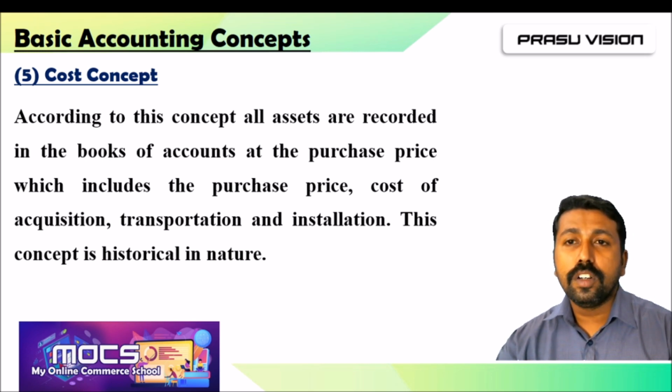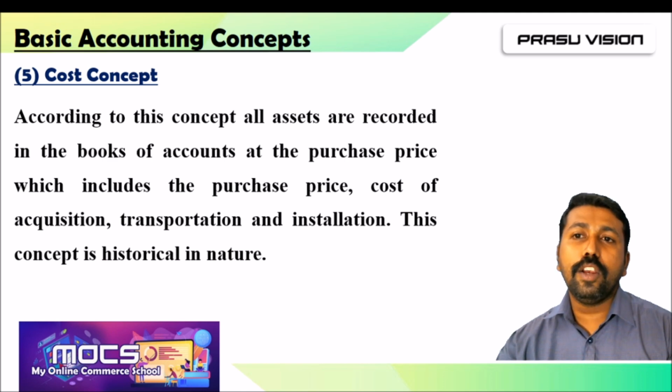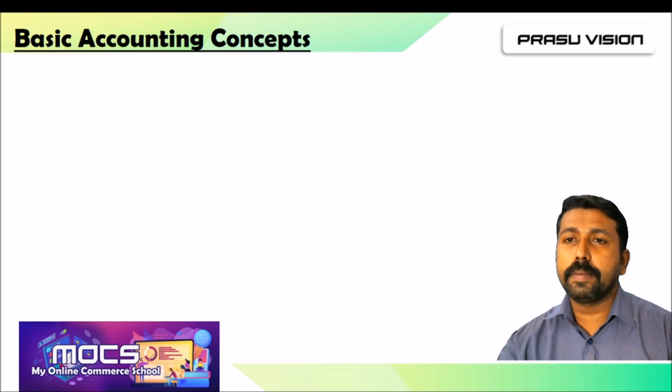Not only the original price, maybe the maximum retail price, we have to add along with the maximum retail price, the price of acquisition, transportation, and installation. That concept is cost concept. So that amount shows the total cost of that particular asset, and we have to record the total amount in the books of accounts as the value of that particular asset. So please keep in mind cost concept.